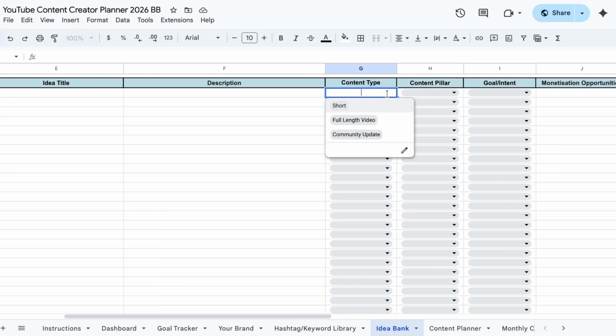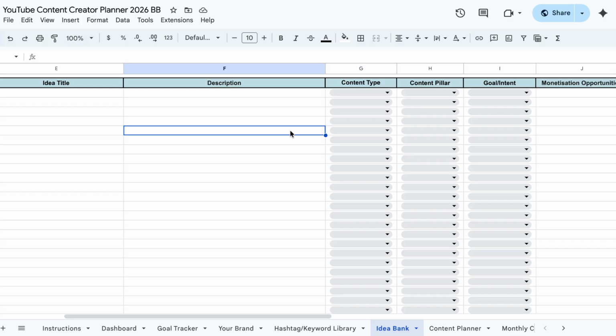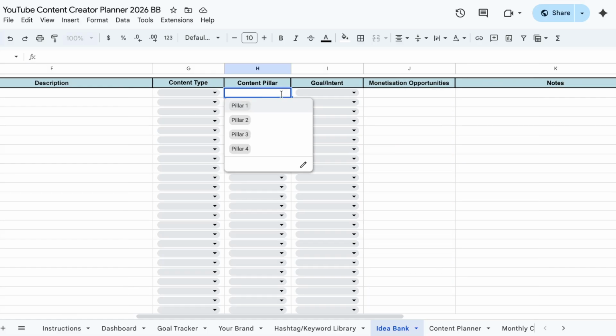Then choose what type of content it is. This will be different per spreadsheet. I will show you in the other versions how it's different. But for YouTube, you've got short, full-length video or community update. I know they've just added the community tab, so I'm not sure about tracking those, but I wanted to give you the option. Then you choose which content pillar it relates to.